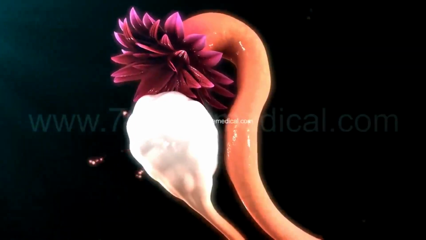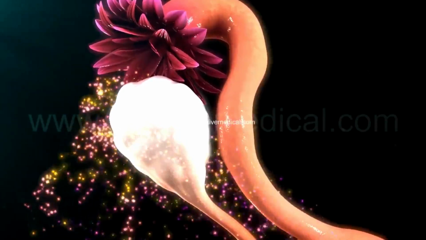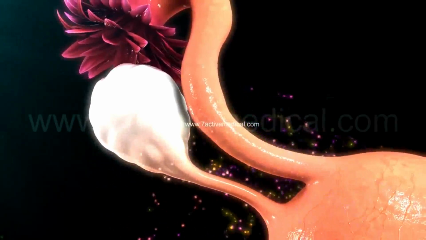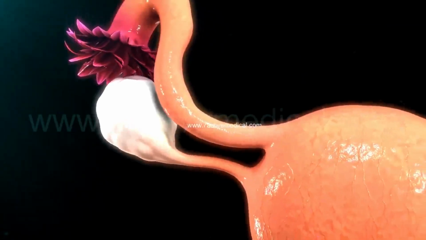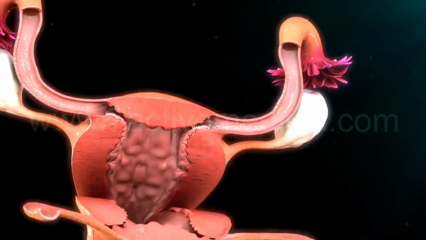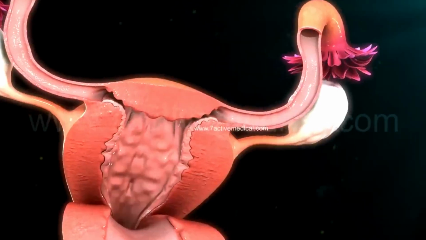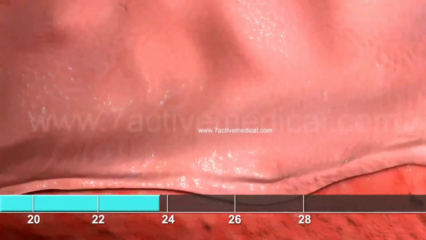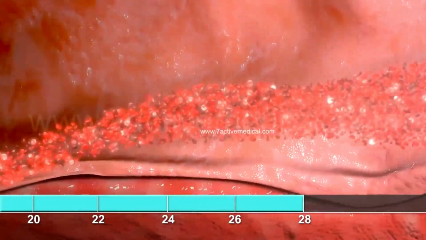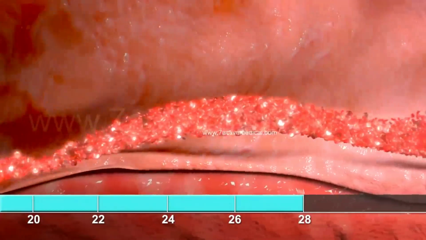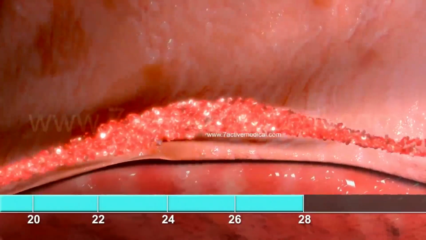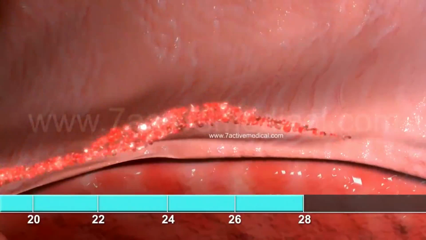After the follicle ruptures, it is converted into a structure known as the corpus luteum, which secretes the hormone progesterone. Progesterone creates important changes in the endometrial lining of the uterus, making it suitable to receive the fertilized egg. The secretion of progesterone is maintained for several days. But if the fertilization does not occur in this period, the corpus luteum withers, resulting in a fall in the levels of progesterone and estrogen and a shedding of the uterine lining, starting the menstrual cycle all over again.